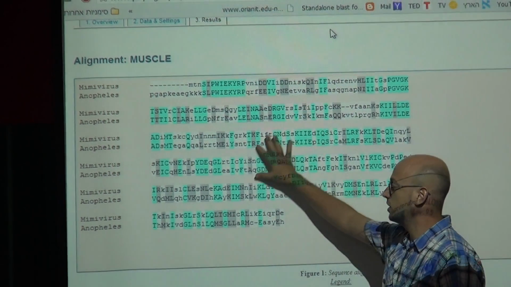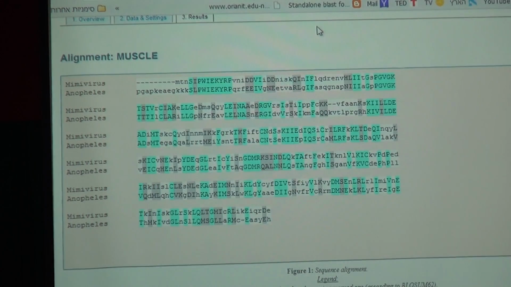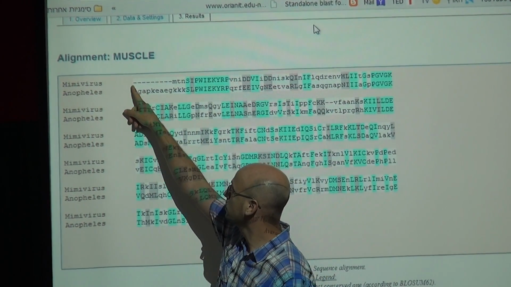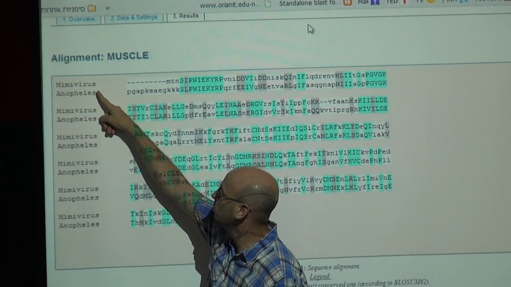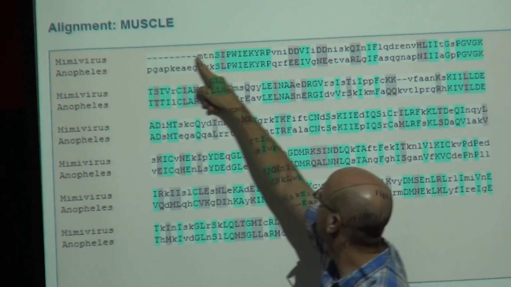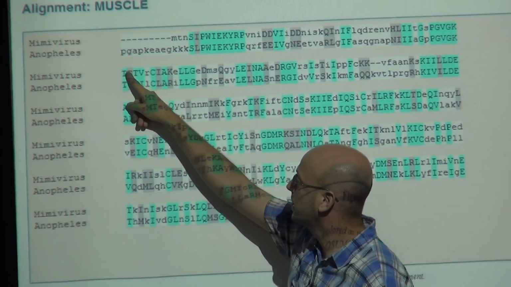And just a technical note, because we don't have a very long screen, each line, each row begins from here. So the mimivirus sequence begins from here to here, and then it begins again here.